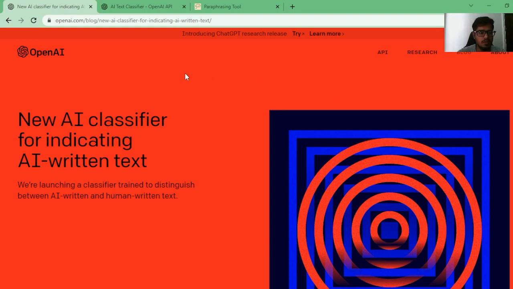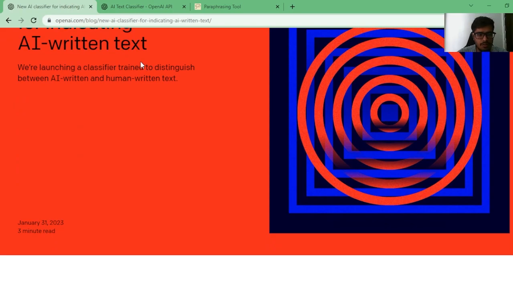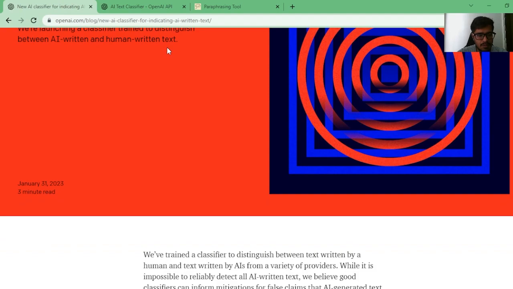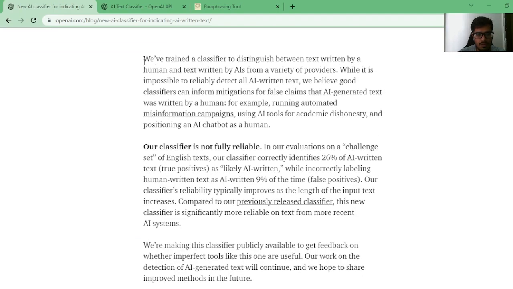Now what we'll also do is check content that we had generated using AI, and then use certain techniques available today to bypass those checks and see if OpenAI's classifier is able to detect that content as well. So let's get into this, but just a quick note first. If you dive into this document, you can quickly read through it, or I'll just give you the gist of what it says.